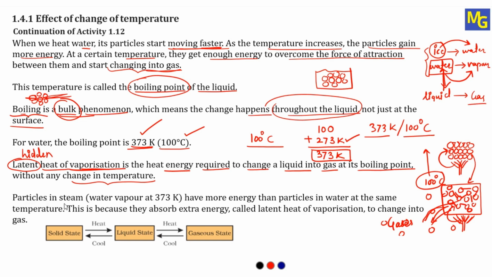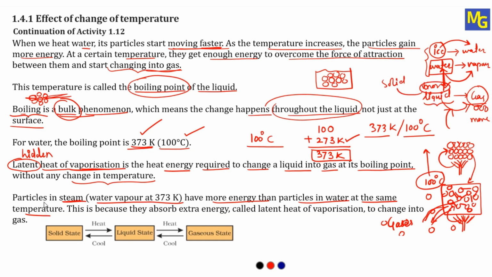So next, particles in steam. Steam is nothing but water vapor at 100 degrees Celsius or 373 Kelvin. So particles in steam have more energy than particles in water at the same temperature. Very simple. When we convert liquid into gas, during the conversion it takes a hidden amount of energy. That is the latent heat. So the gas particles will have more energy because they have that latent heat compared to liquid particles. And we already know liquid particles have more energy compared to solid particles because they also have latent heat of fusion.